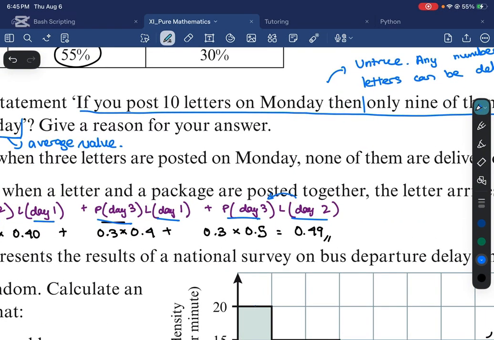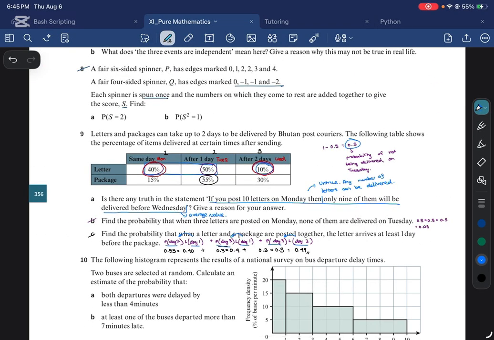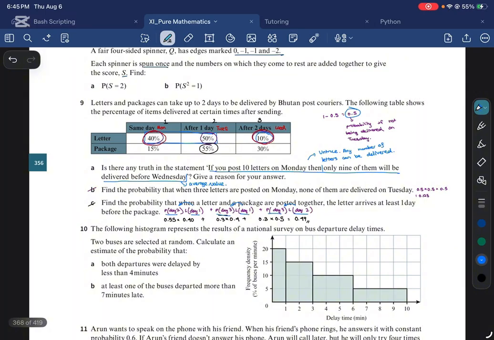So this one, I received the letter 1 day before the package. I received the letter 2 days before the package. And I received the letter 1 day before the package. All right, at least 1 day. So you need to think about the situation here.